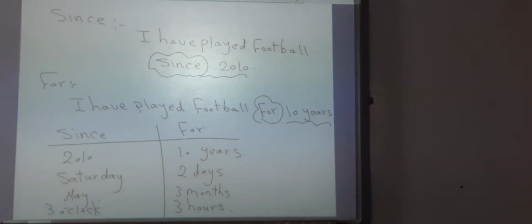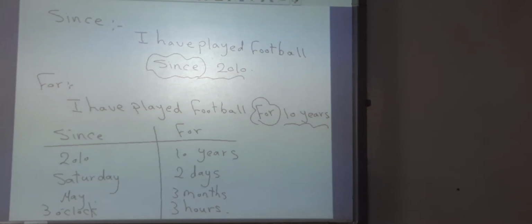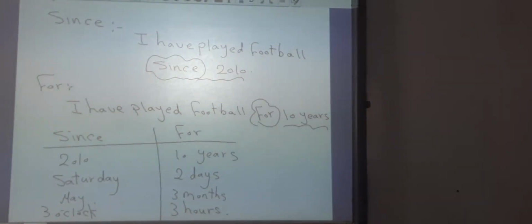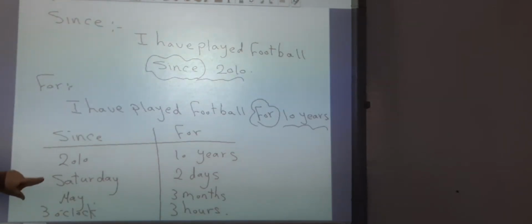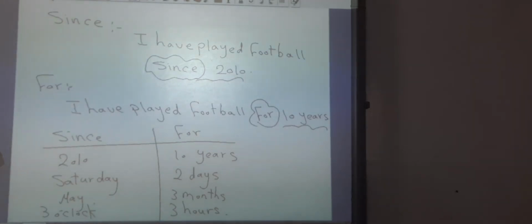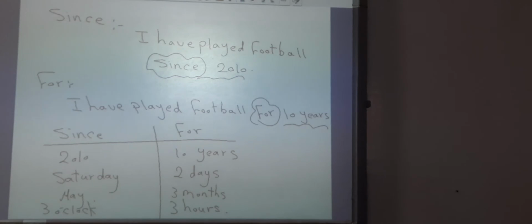For example, I have played football since 2010. Look, after since, we put the beginning of the action. Number 2, I have played football for 14 years. After for, we put the length of time or the period of time. Okay, this timetable may help you to show what comes after since and what comes after for. For example, since 2010, since Saturday, since May, since 3 o'clock. Look at for: for 14 years, for 2 days, this is the length, for 2 months, for 3 hours.